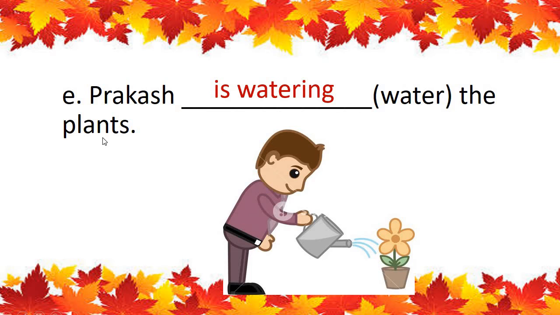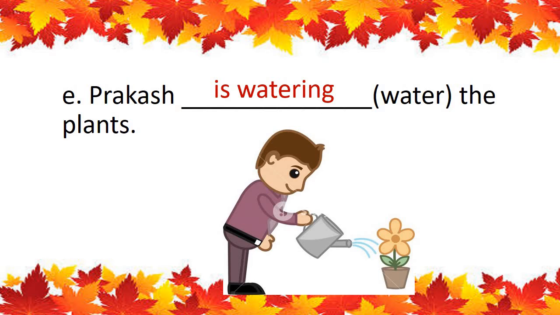Watering. The plants. Prakash is watering the plants. See this sentence. Can you see in the picture also? Is giving water. The action is happening now. It is not over. It is still watering. Okay? So we have to add ing to this action word. Prakash is watering the plants.